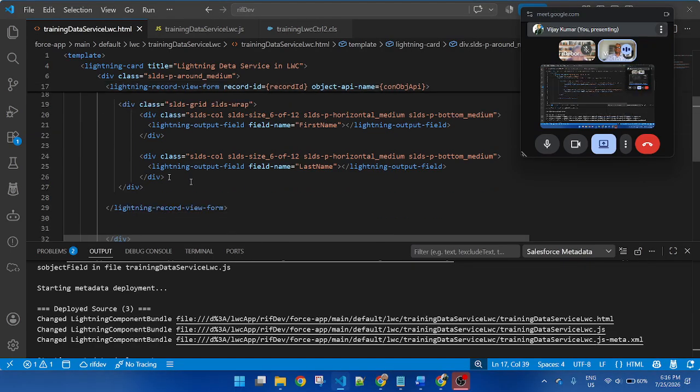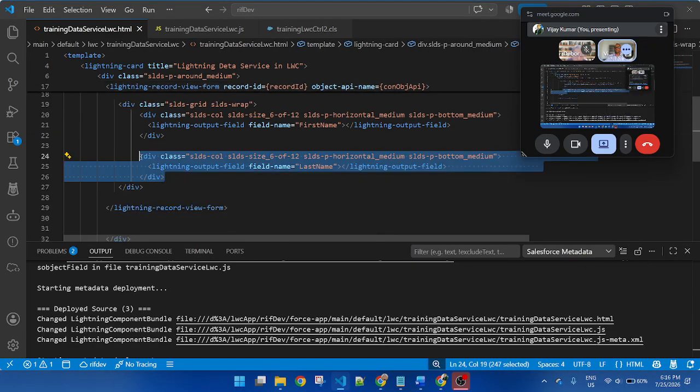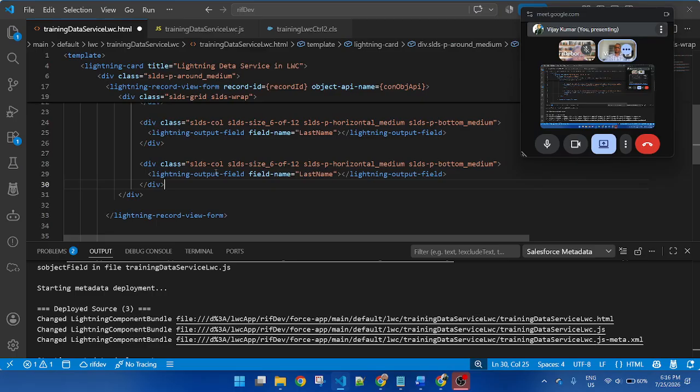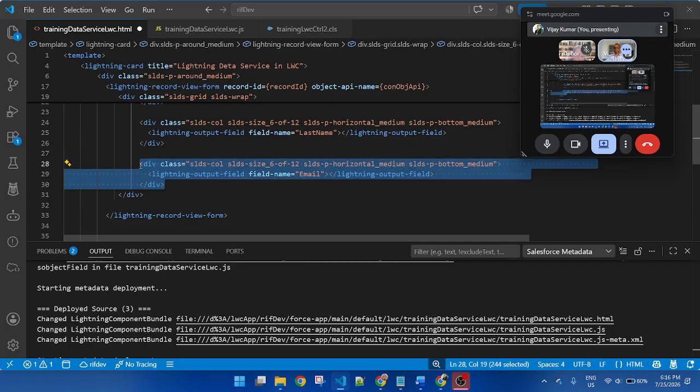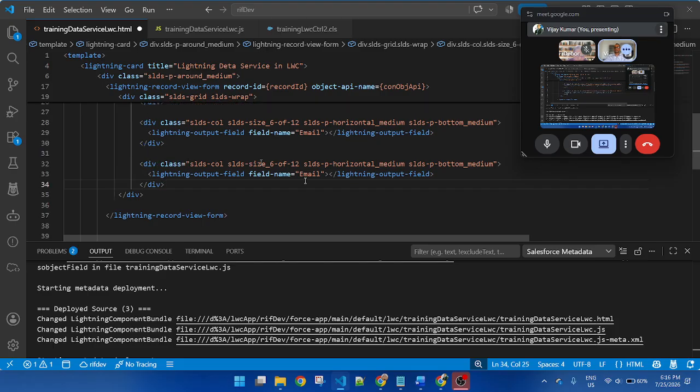If you want to display another field, simply copy and change only the field name. That's it. Last name, email, then copy and change the field name. Phone.